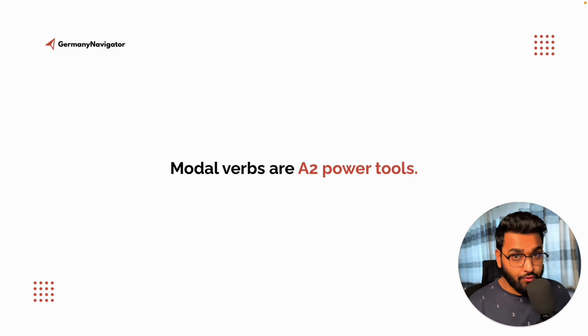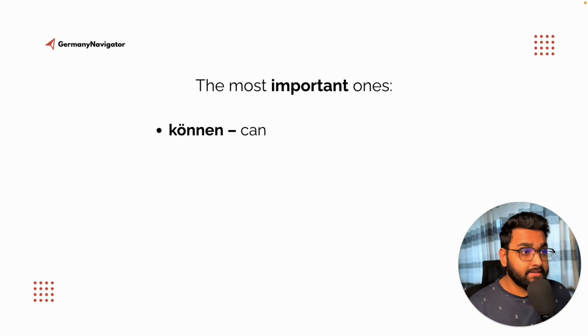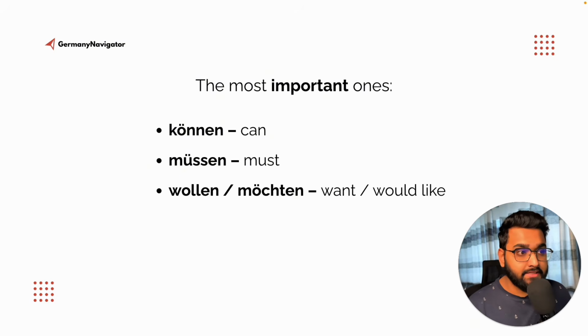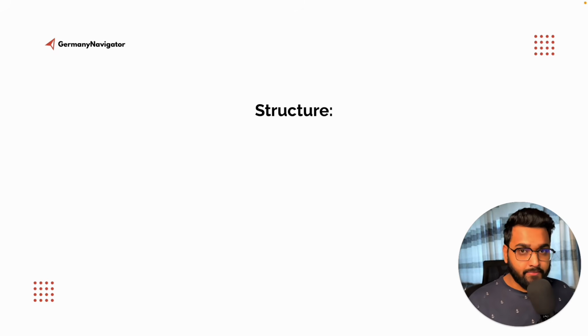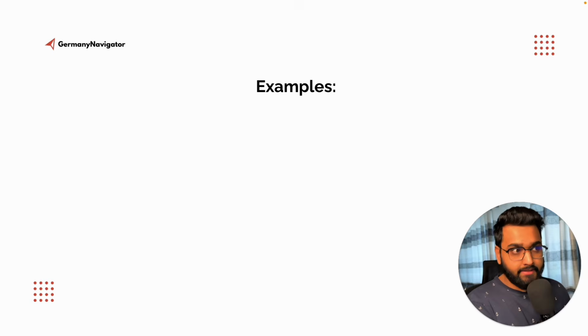Modal verbs are A2 power tools. The most important ones are können, means can in English, then müssen, must, wollen or möchten, want or would like to, then sollen, should. And here's the structure, try to remember it. Modal verb in position 2, main verb at the end.